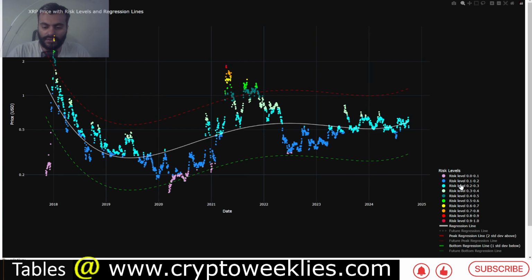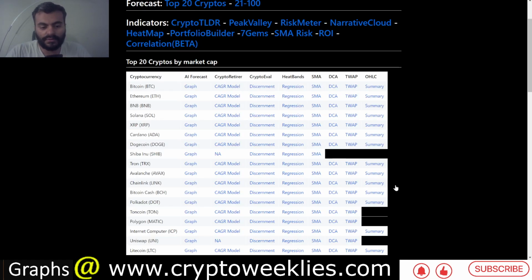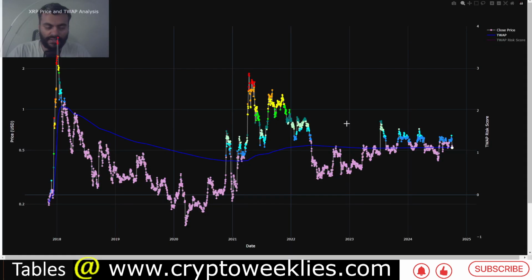This is again a decent buy zone, not as lucrative as it was in July of 2021 to 2022, when the risk level was less than 0.1, ultimately close to the bottom. The fair value is coming again at 58 cents, and the regression 1 standard deviation peak is at around $1.16. So that's how the DCA model describes XRP.